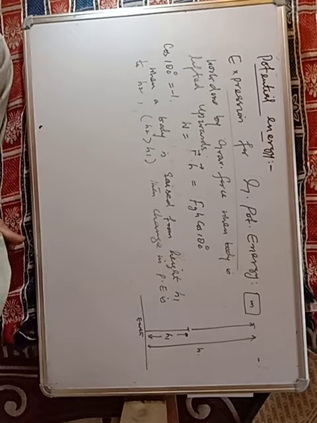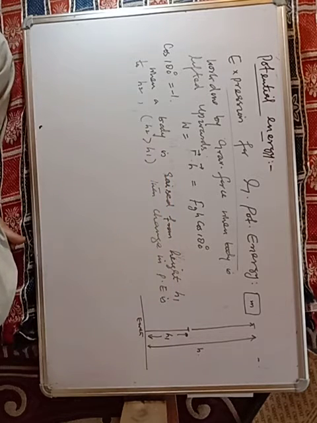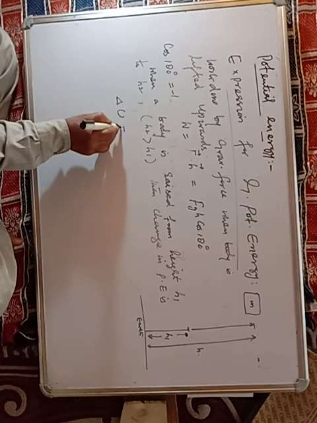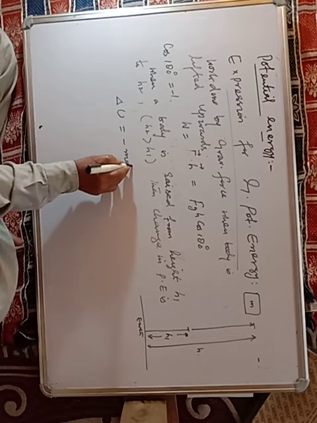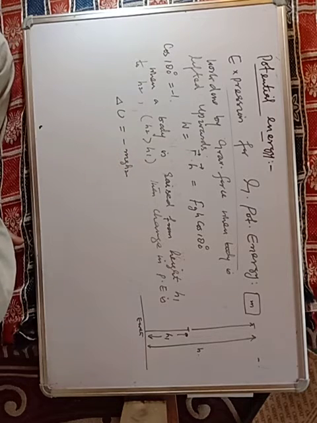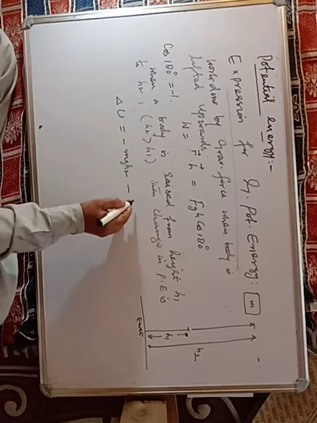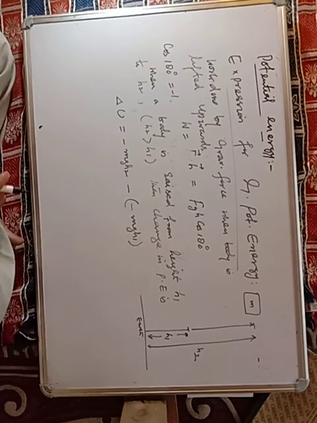But here we talk of gravitational potential energy. So we can write here del U is equal to minus mgh2 minus, that is final potential energy at h2, minus into minus mgh1.